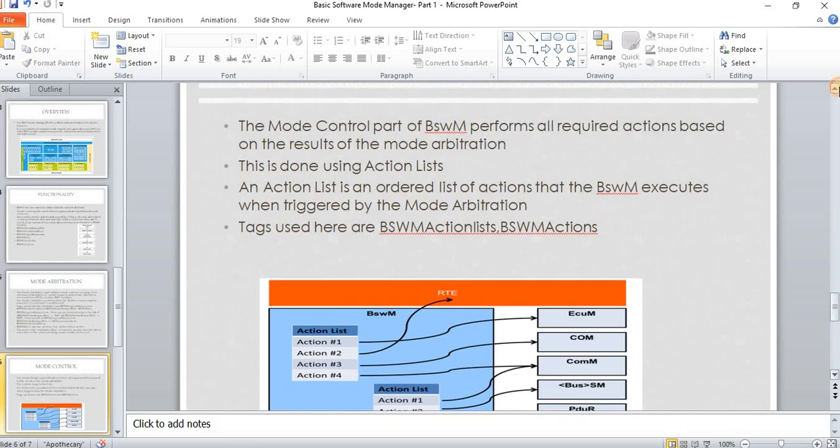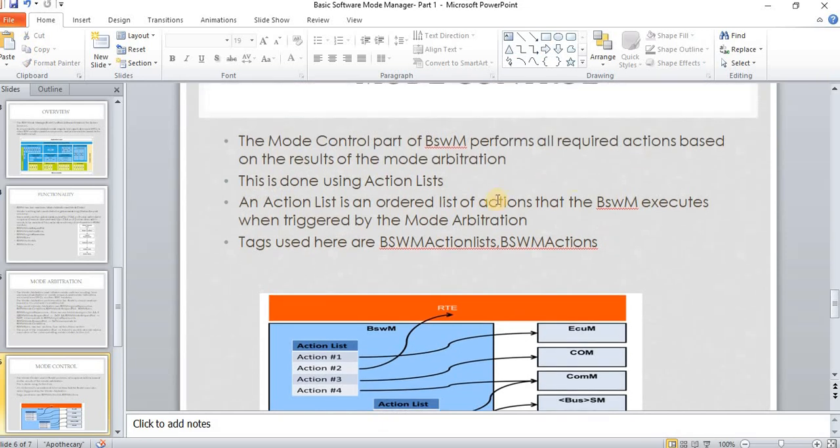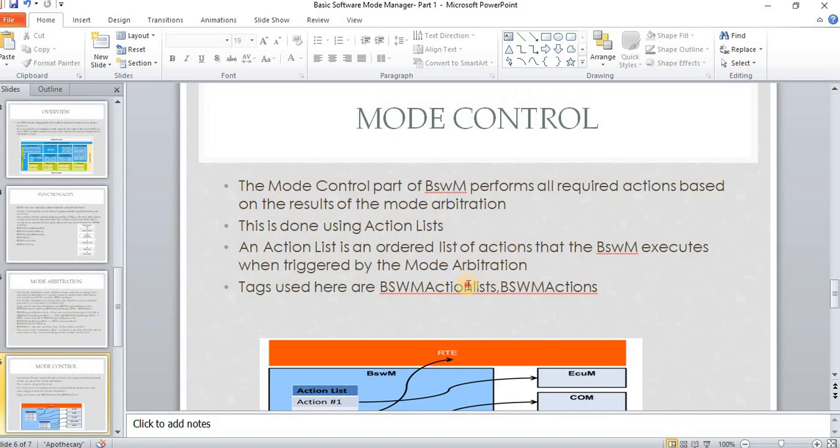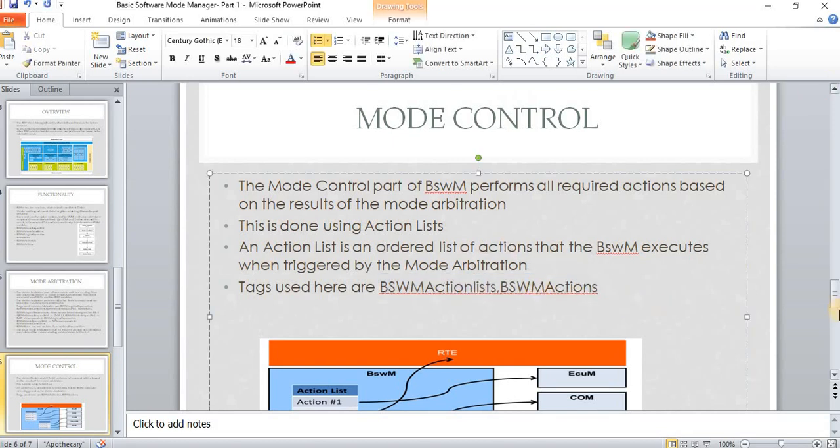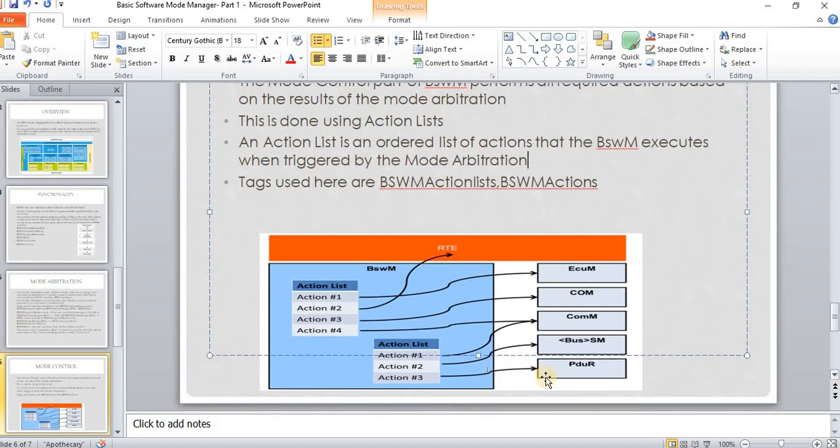Mode control, as we said, based on the rules we decide whether to do the true action list or the false action list. Mode control deals with two tags, which are action list and action. An action list is an ordered list of actions that the BSWM executes when triggered by the mode arbitration, that is, when this action list is linked to the BSWM rules. As you can see here, we have an action list with many actions, and these actions are linked to other modules, even the application via RTE, and other BSWM modules.